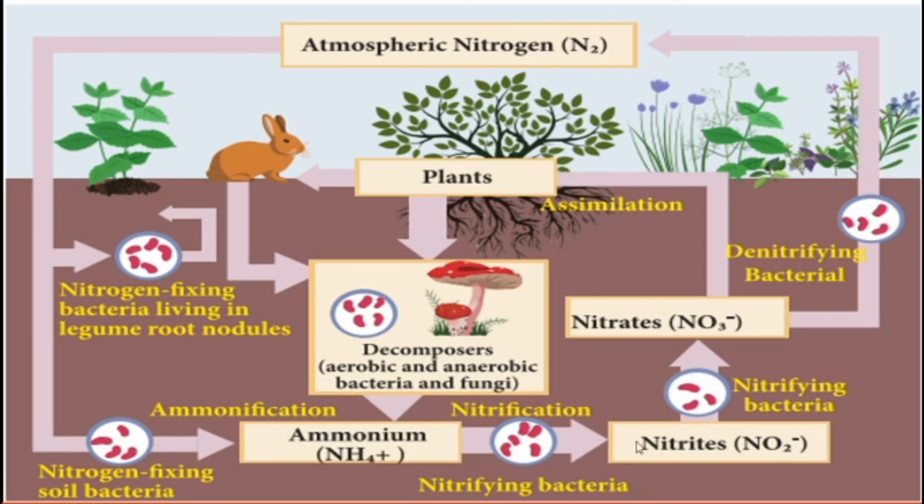Then it is converted into nitrite by nitrifying bacteria, and then into nitrates. Then the nitrate is converted into the gaseous form of atmospheric nitrogen by denitrifying bacteria. Then it moves to assimilation.